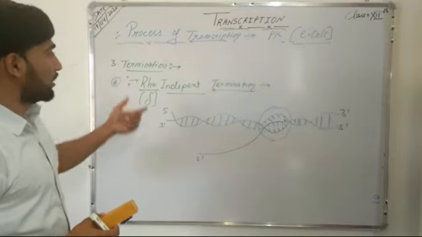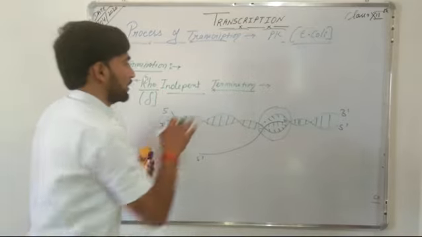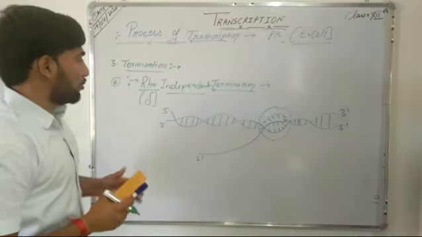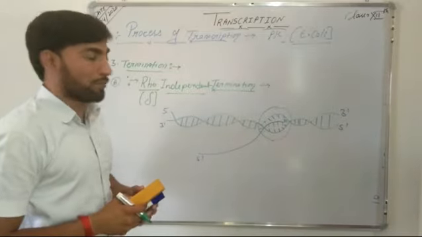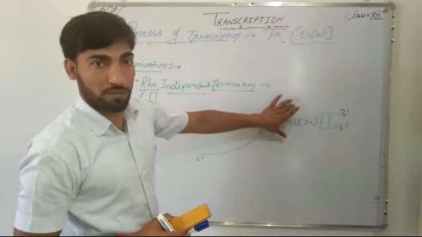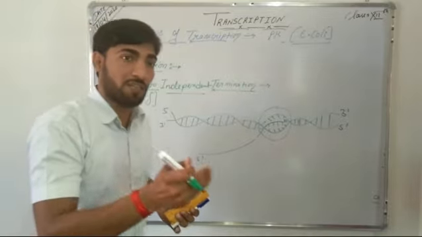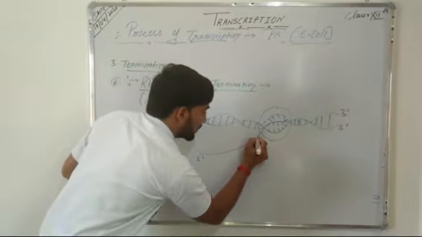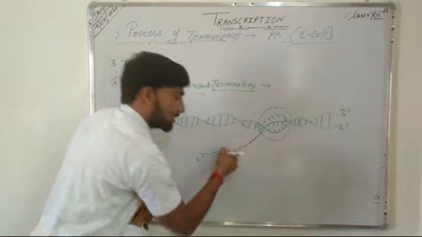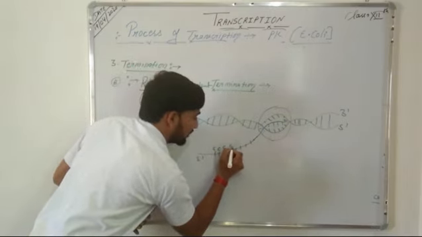Now the second method of termination is rho independent termination. So in case of rho independent termination, when RNA polymerase reaches the terminator region, before the terminator region is present a G and C rich region, due to which the complementary nitrogenous bases transcribed on the RNA molecule will contain a GC rich region.